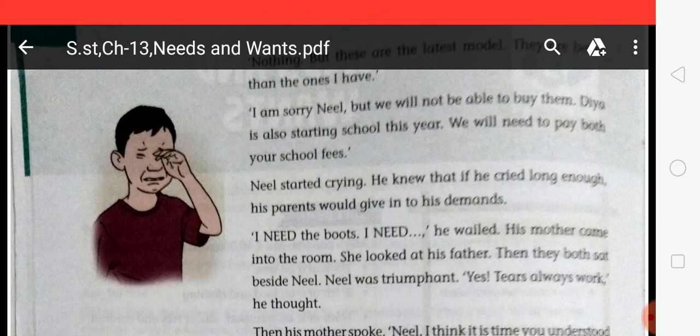Neil cried and said, I need the boots, I need the boots. He wailed. Then his mother came into the room, and she looked at his father. Then they both sat beside Neil. And Neil kept crying. Yes, tears always work, he thought.